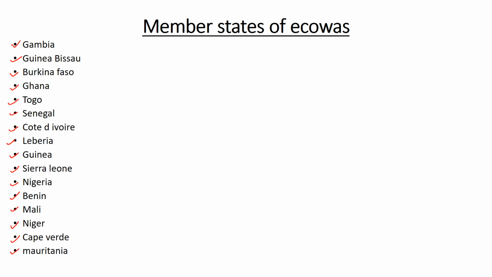So those are some of the member states of ECOWAS. They are in your book. You can copy or you can get a list from your textbook, the member states of ECOWAS. The list is in your textbook, either Mentor or KLB Social Studies Class 7.